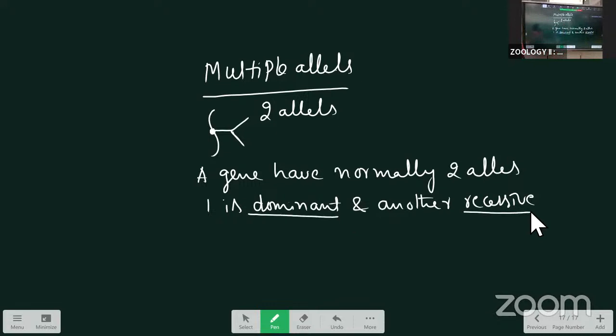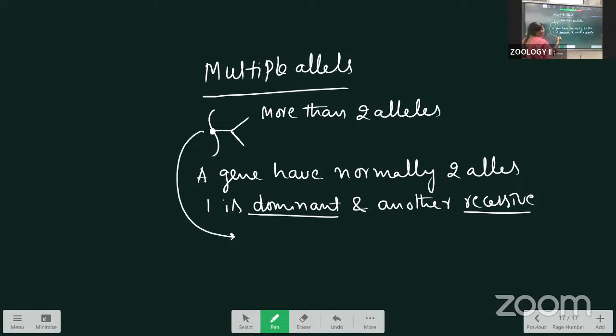But sometimes genes have more than 2 alleles, either 3 or 4, and that we call multiple alleles.